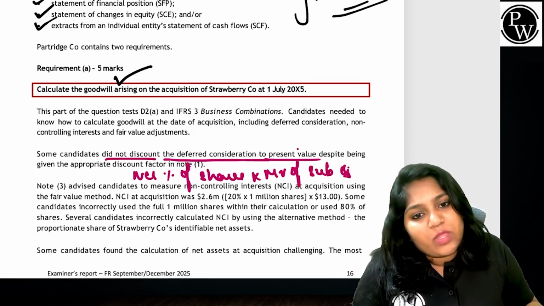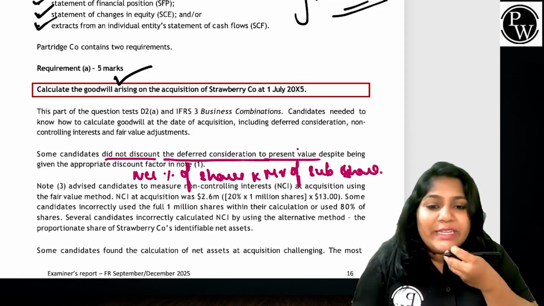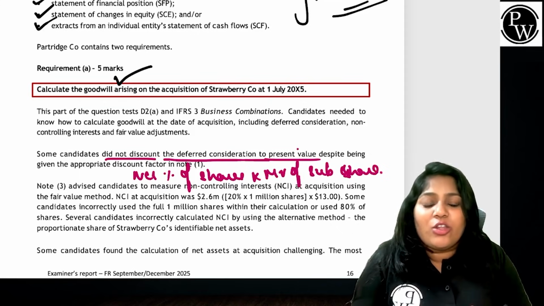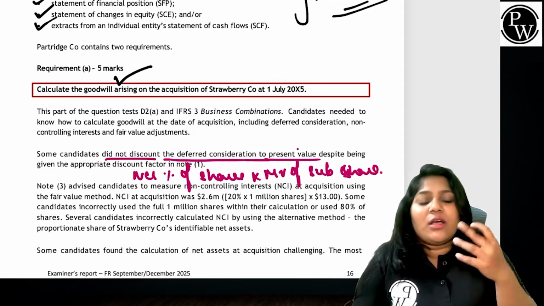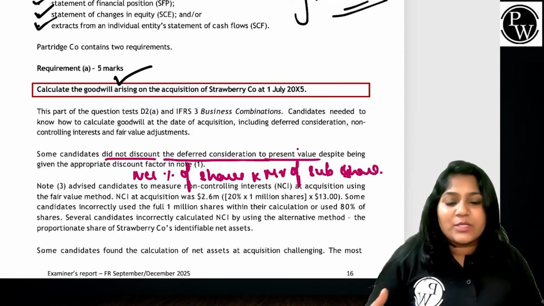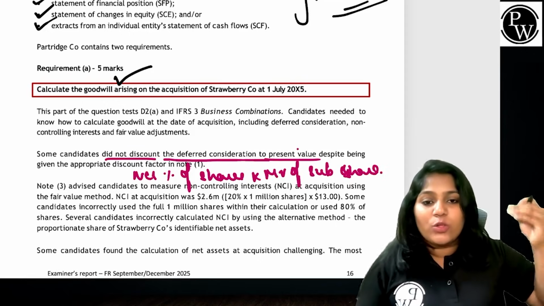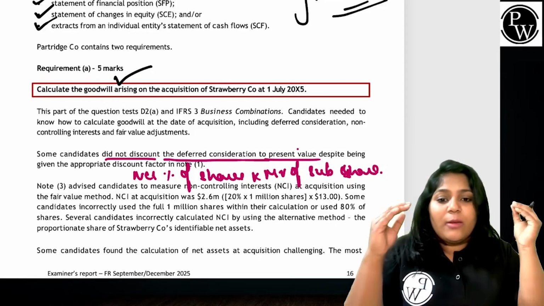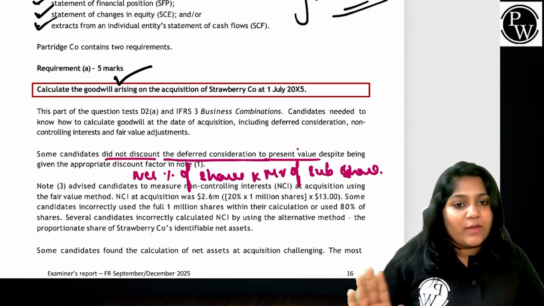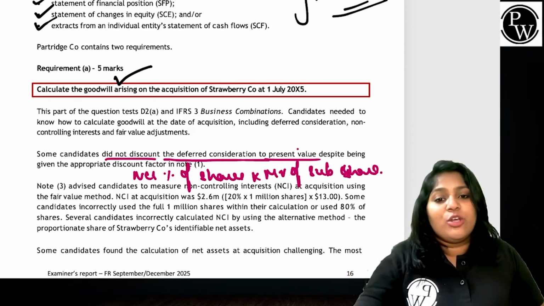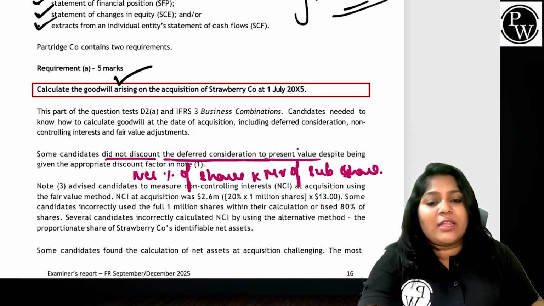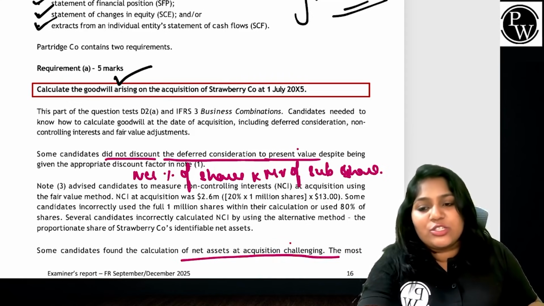That's it. But most of the students incorrectly used the full 1 million shares in the calculation. Or you used 80% of shares. Guys, how much the parent company has acquired, the rest of the shares will go to non-controlling interest. That part of the shares multiplied by the market value of the subsidiary on the date of acquisition should give me NCI at acquisition. And some students found the calculation of net assets at acquisition challenging.